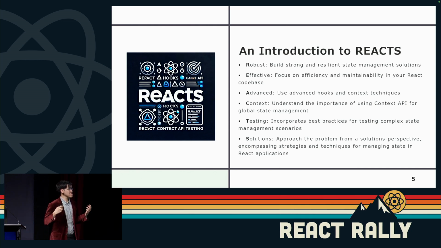Advanced in the sense that we want to use advanced hooks and context techniques. Context in the sense that we are using the context API itself for managing global state. And this is something that we'll also go into a bit as well, pretty much within local state management, global state management, and how to manage these complexities. Testing, to be able to incorporate best practices for testing complex state management scenarios. And finally, solutions. How we can approach this problem from a solutions-based perspective.